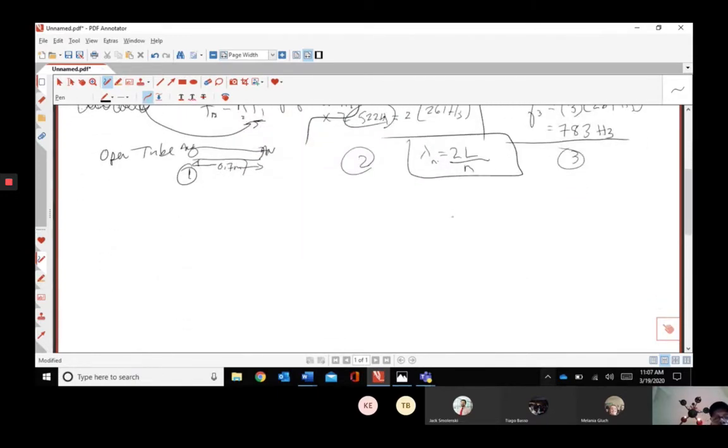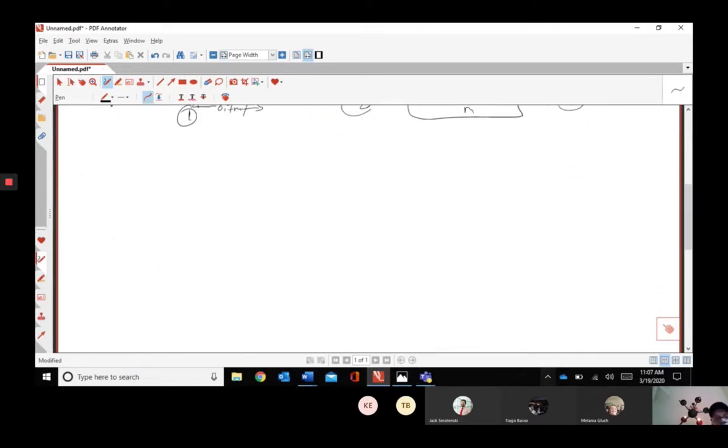Okay, so let's go. These are the open tubes. I'm going to do this a little more neatly here. Let's do the first harmonic for this guy, right? Now, again, I'm going to sketch this a little bit better. Here's our tube like this. All right, so here we know the length of this is going to be 0.7 meters, just like for the rest of this, and then the closed tube, everything's 0.7 meters, right?